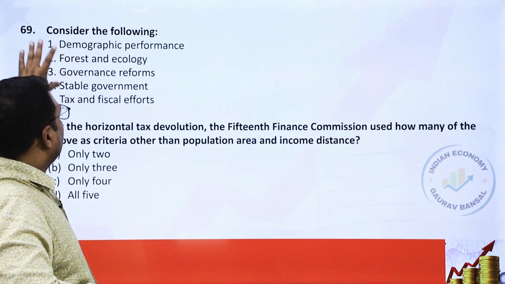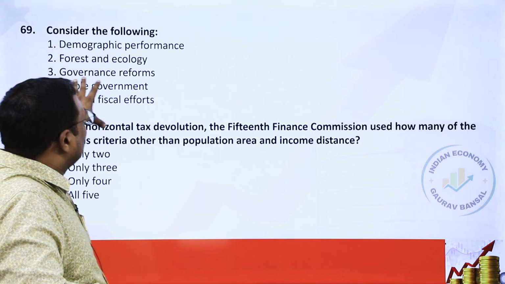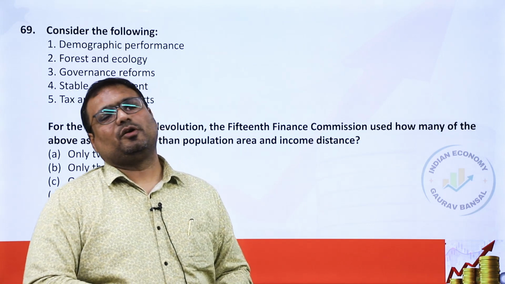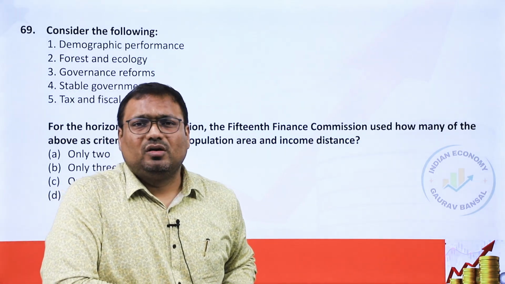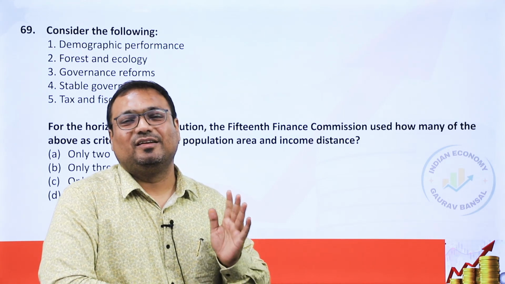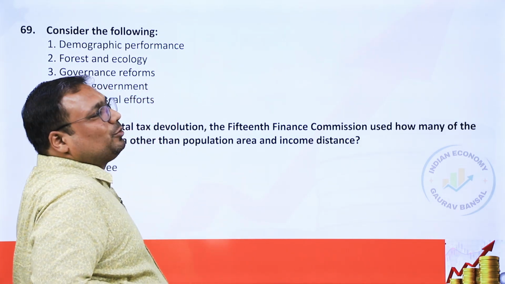There are 5 parameters which are given, and this is one of the easiest questions because this is the basic information which everybody is expected to know. If you get this wrong, this is a crime. This is not a mistake. This is a crime or a sin. Okay, at least you should not have gotten this wrong.